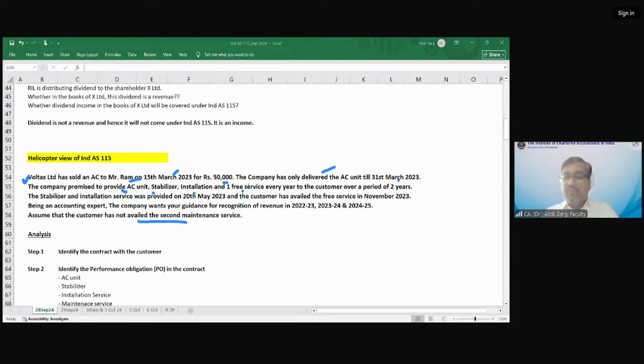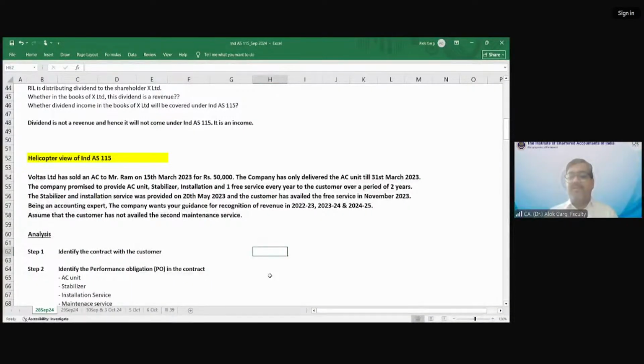Okay. So one free service every year to the customer over a period of 2 years. So it means in the first year, they will provide the service up to 15th March 2024. Then second is up to 15th March 2025. So let's analyze this. What is my step number 1?